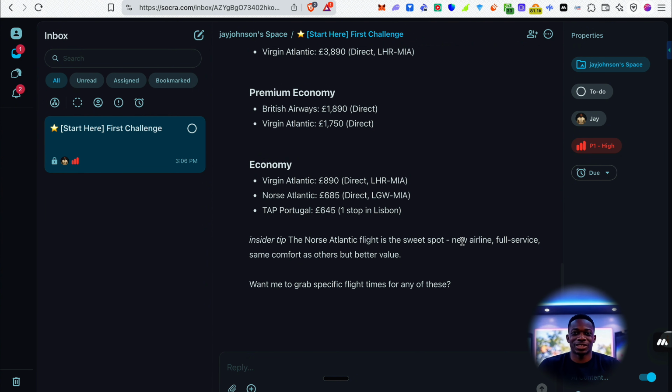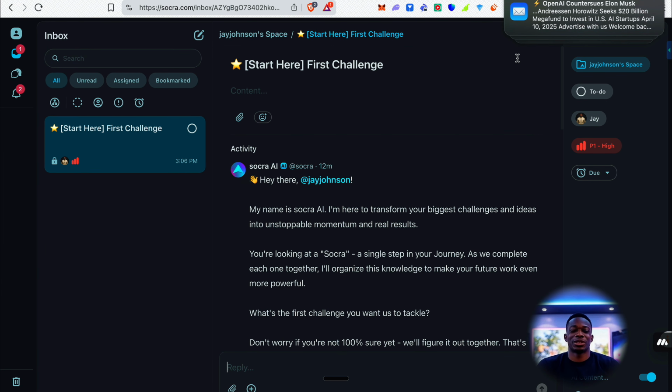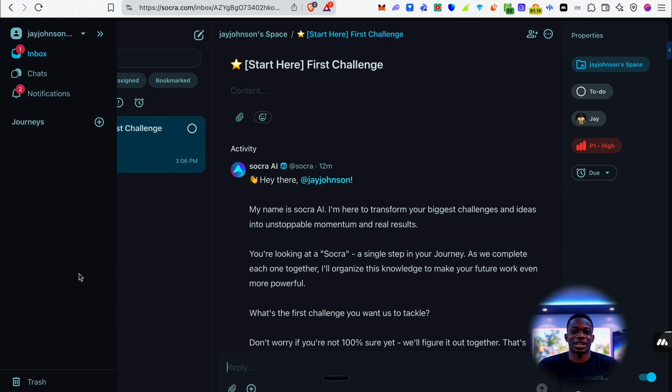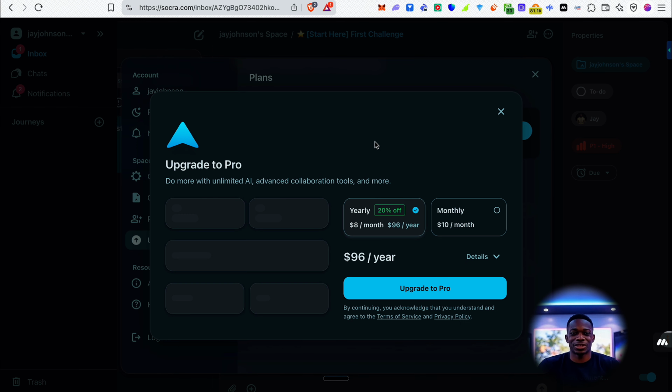I'm quite impressed already. And I'm just trying this out. I'm not going to go too deeply into it. I'm going to leave that to you all here. But this looks like a really cool platform. I know their pricing structure is also not too bad. Let me just try and find it. Let me go into the settings. And let's go into upgrade plan, say upgrade to pro.